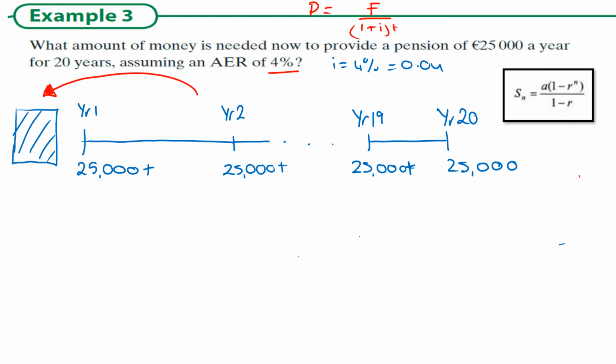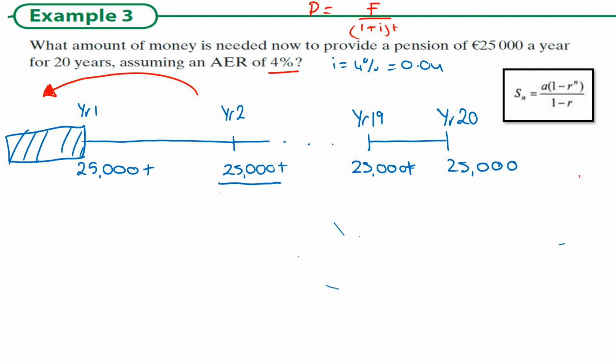Now year 1, like you've just set up your account and you're paid 25,000 straight out of it. So that comes out, there's no delay there. It's happening at the start. Like if you need money, you need it straight away. So it has to come out straight away. So these are nearly attached. I've probably drawn that badly. So this comes out of the bucket of money straight away. There's no time for interest.